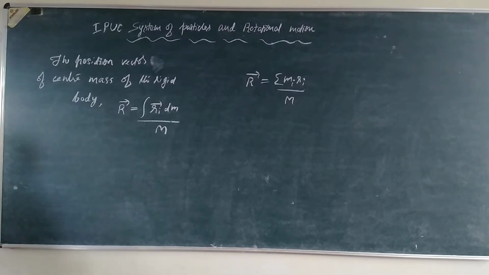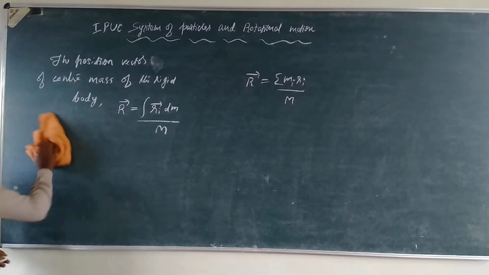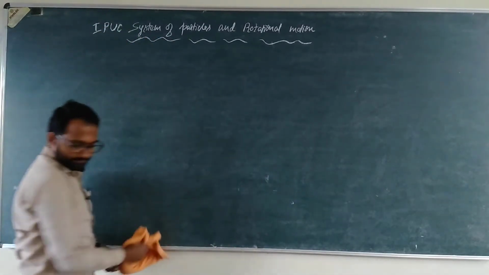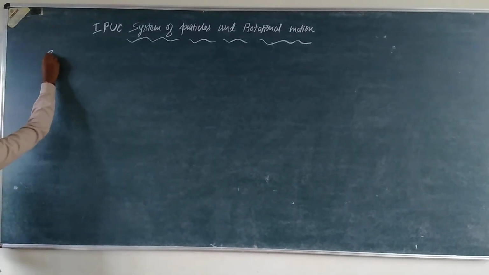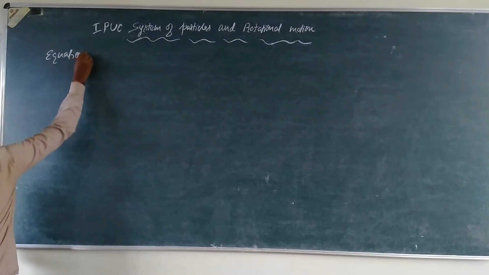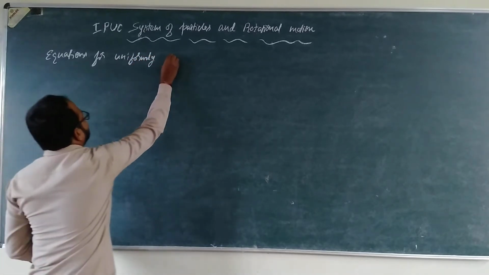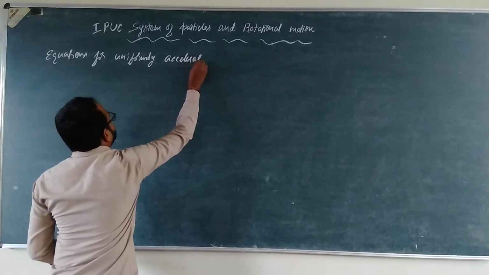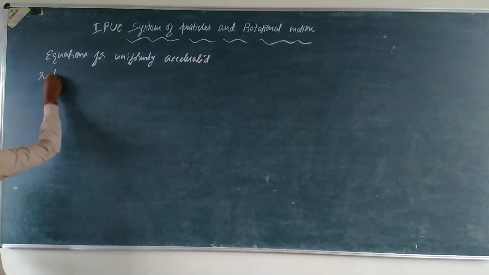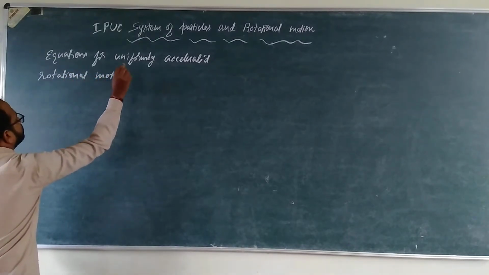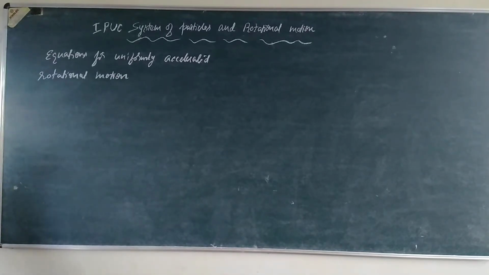So here we will write the equations for uniformly accelerated rotational motion.